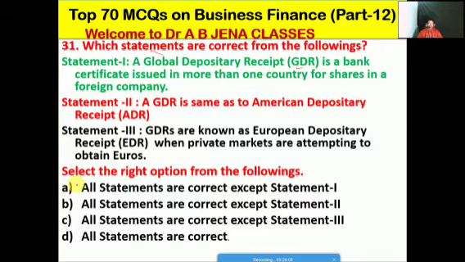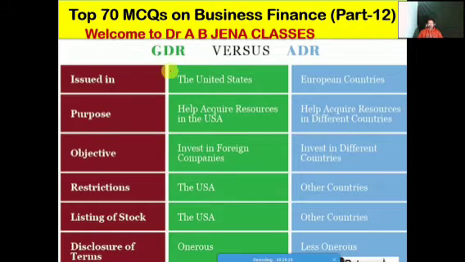A, all the statements are correct except 1. B, it's all the statements are correct except 2. C, it's all the statements are correct except 3. D, it's all the above. Friends, so D is the right option for this MCQ. मतलब statement 1, 2 and 3 are correct or right. So next one हम देखेंगे.